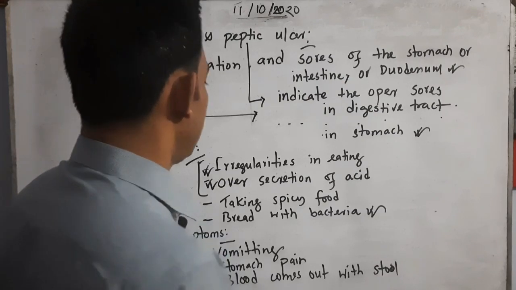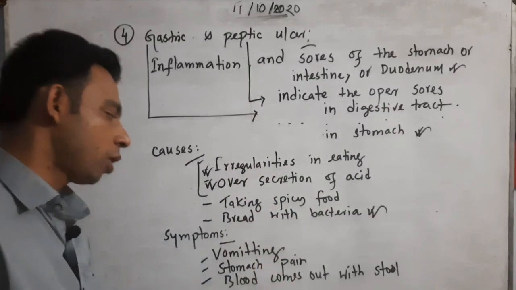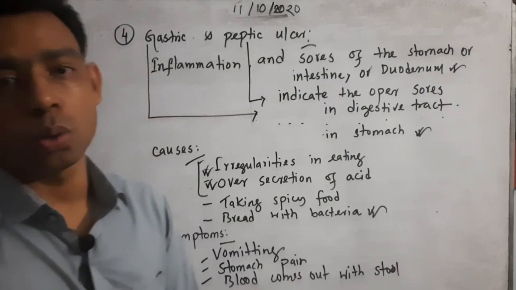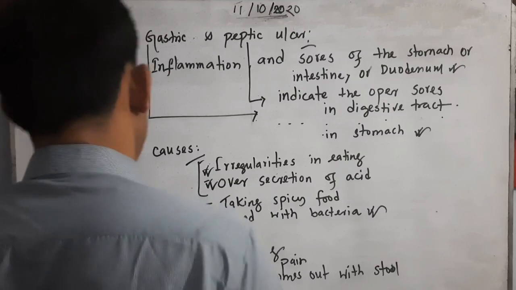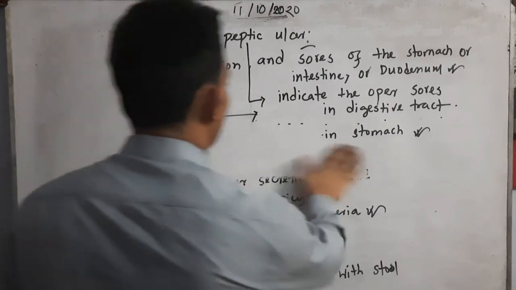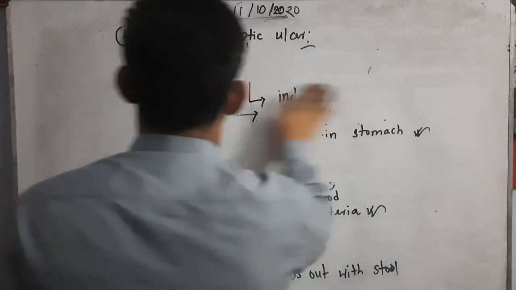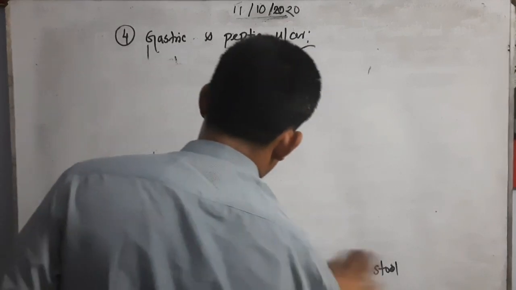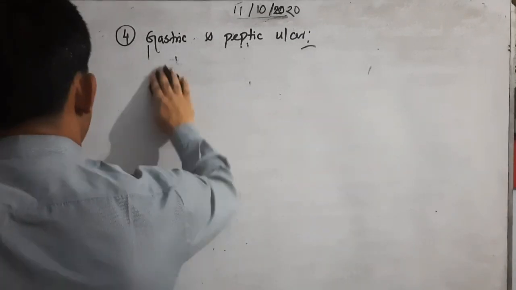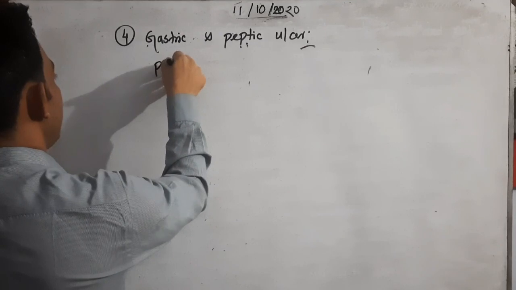So what should we understand? The causes and symptoms: vomiting, stomach pain, blood coming out with the stool are the common symptoms of this ulcer. Now we will go through the preventive measures. This is another important thing we need to understand. Ulcer is commonly asked as a CQ for 3 or 4 marks. So, preventive measures.